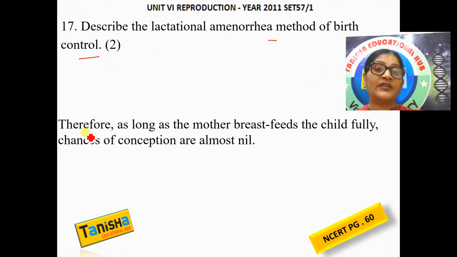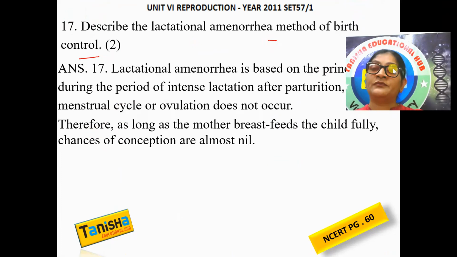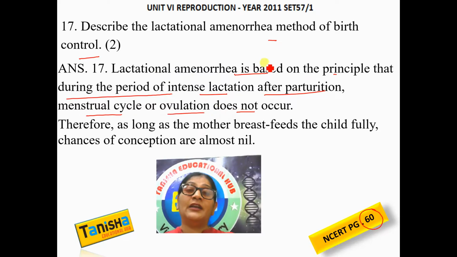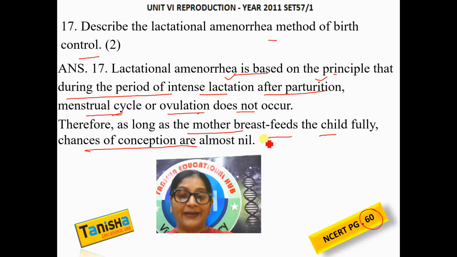So how do we describe it? Lactational amenorrhea, you can see it in your NCERT page 60. You know that at the bottom of the page, I always give the page number from where the question has been chosen. Lactational amenorrhea is based on the principle that during the period of intense lactation after parturition, menstrual cycle and ovulation do not occur. Immediately after childbirth, when the mother is breastfeeding the child, the menstrual cycle and ovulation do not occur. So as long as the mother breastfeeds the child, the chances of conception are almost nil.